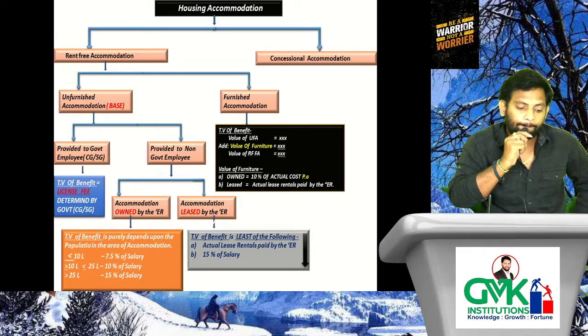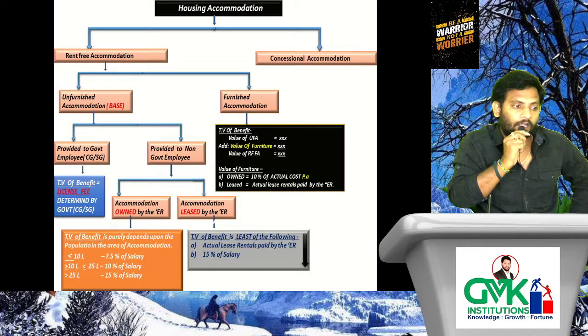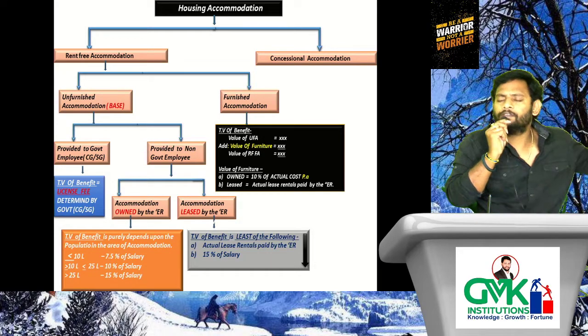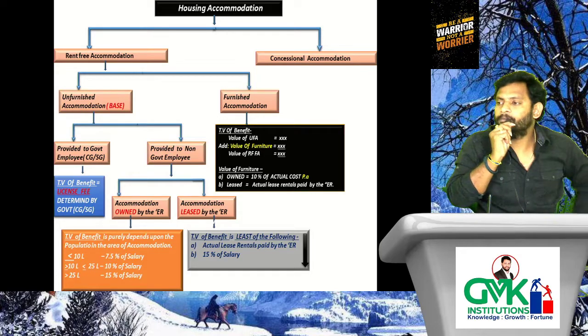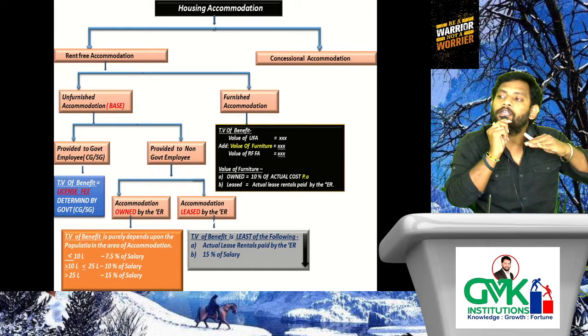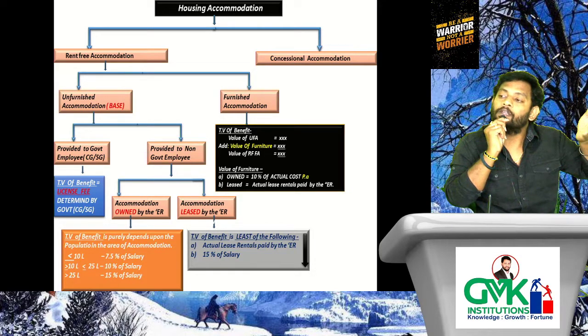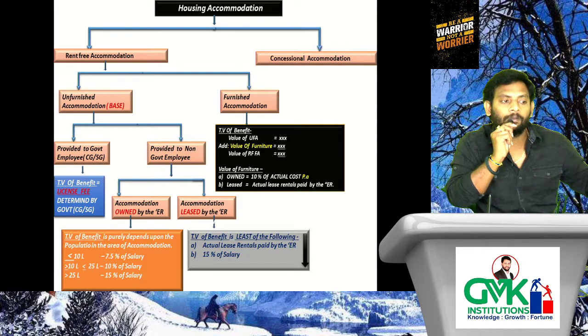Next, concessional accommodation. What is that? How to determine the taxable value of benefit in case of concessional accommodation? Very simple. First determine RFUFA or RFFA, depending upon the facts in the question. That is, first determine rent free unfurnished accommodation or furnished accommodation, as the case may be, by following the earlier procedure.